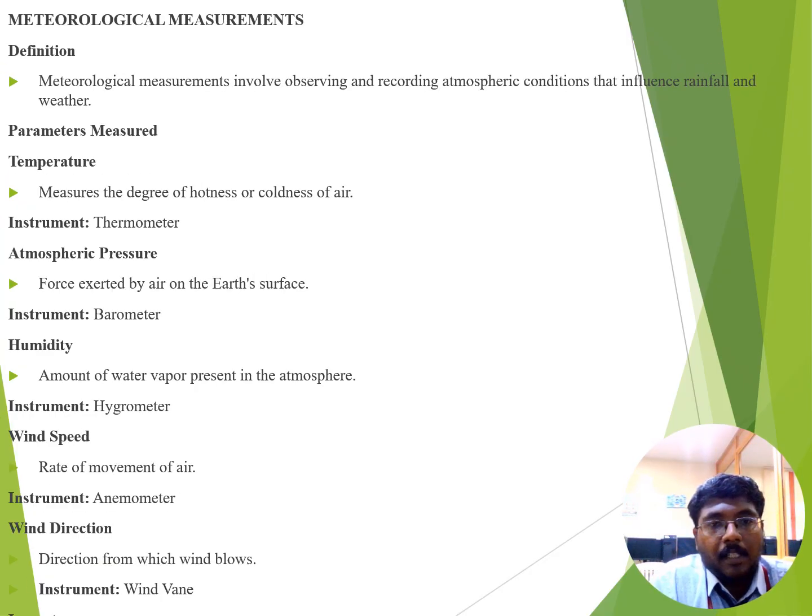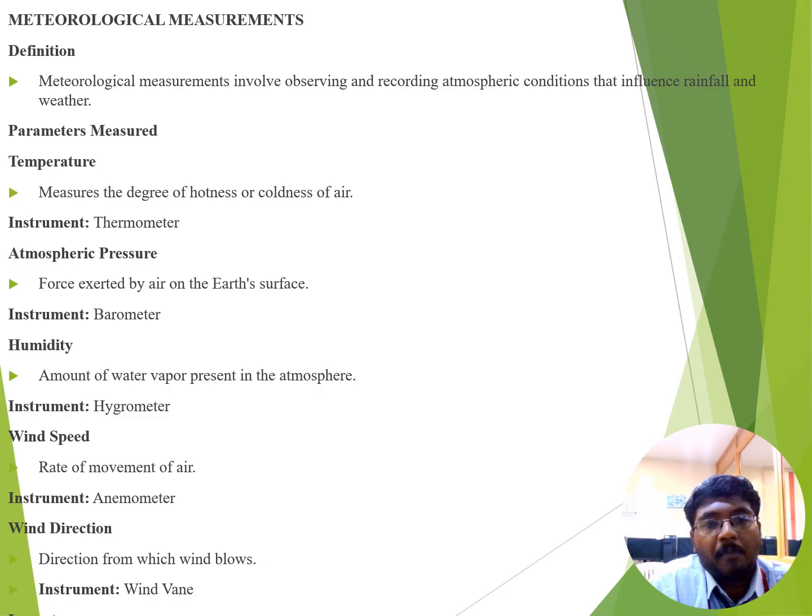Next we see about meteorological measurement. Meteorological measurement is defined as the recording of atmospheric conditions that are followed during rainfall and weather. There are four different parameters to be followed: temperature, atmospheric pressure, humidity, and wind speed as well as wind direction.